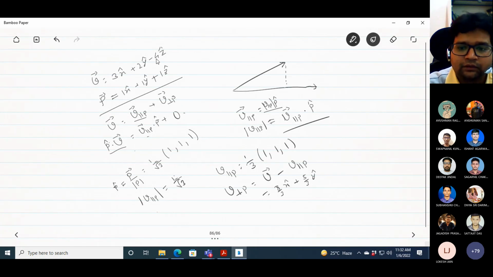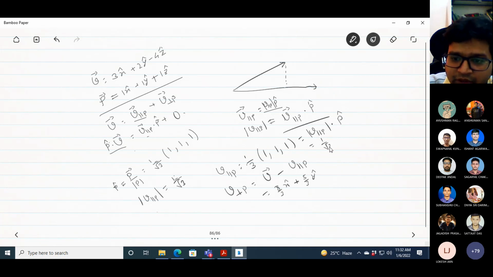Sir, it was 1 by root 3? Which one? That V parallel P? Yes, sir, 1 by root 3. Why is it true? So I'm just rewriting it. What does it mean? It means basically the magnitude of V parallel P. So that is how much? That is 1 by root 3, right, into P hat. Now this is basically 1 by square root 3, and this is basically 1 by square root 3 into (1, 1, 1). So that's why it is 1/3 of (1, 1, 1). Got it? Yes, sir. Okay.